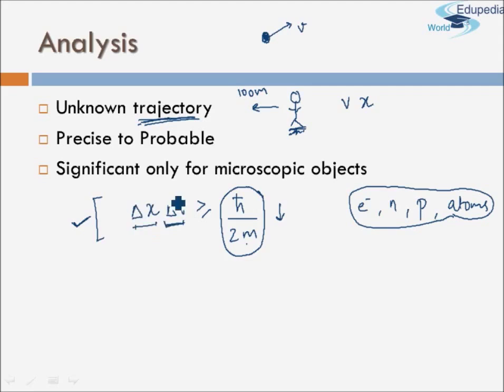That is, the errors are significant enough for us to take into account. That is why for microscopic objects the Heisenberg principle becomes very important. So do remember that.